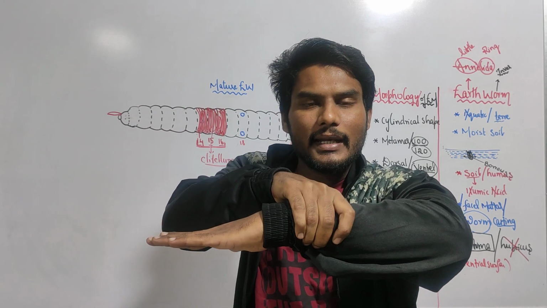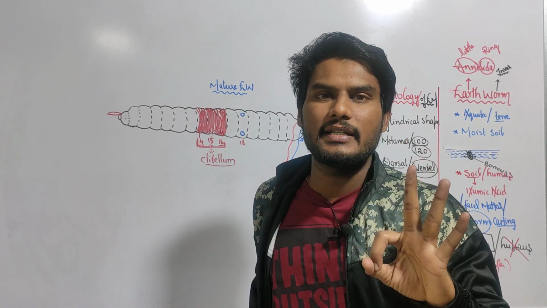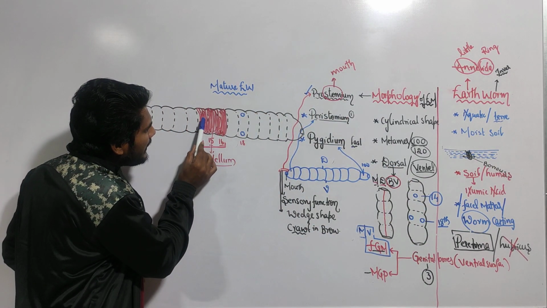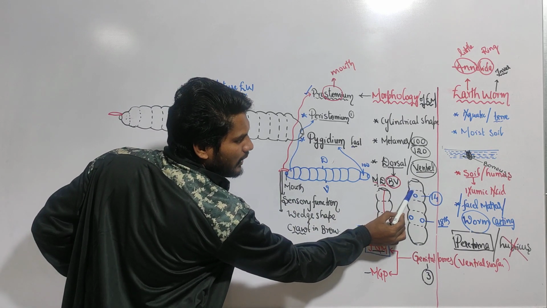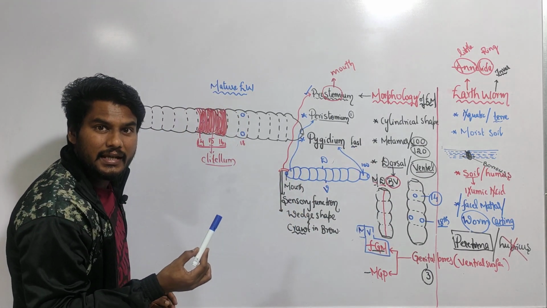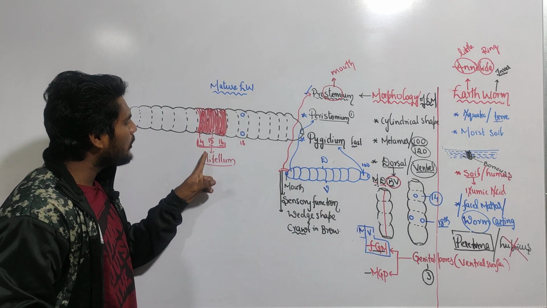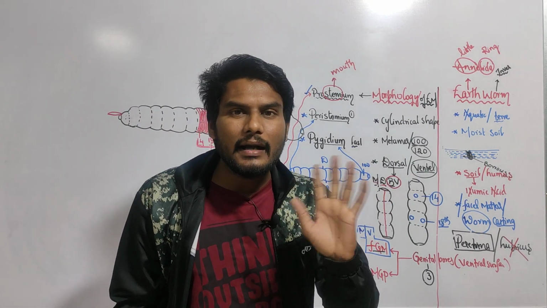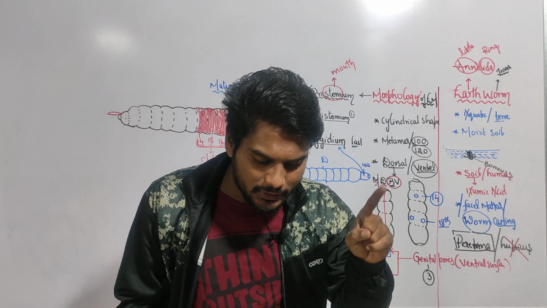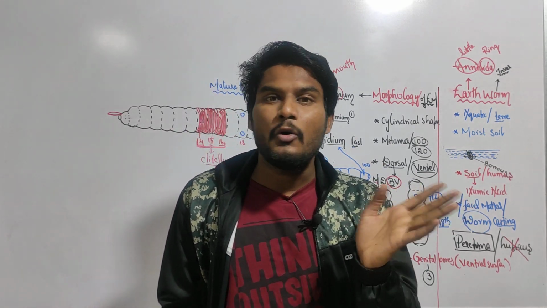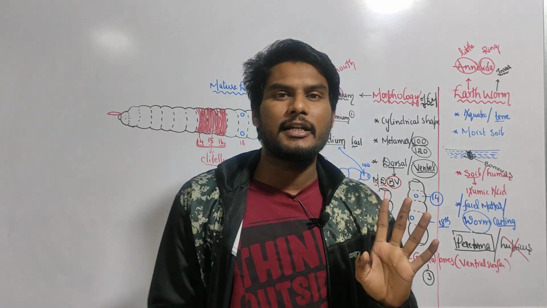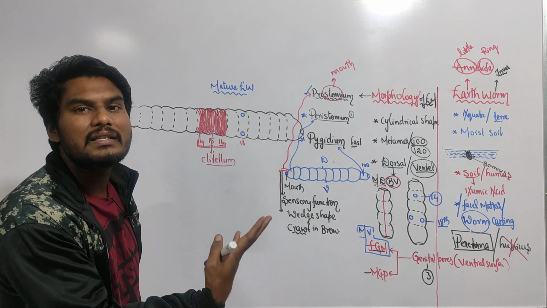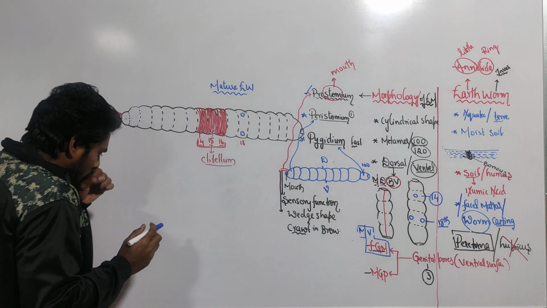Now, the clitellum is enclosing how many segments? Three segments: 14, 15 and 16. The 14th segment generally contains the female genital pore, which means the female genital pore is present inside the clitellum. So we can't see it in the immature earthworm. In the mature earthworm, we can't see the female genital pore. Why? Because it is enclosed by the clitellum, a glandular tissue which is dark brown in color.